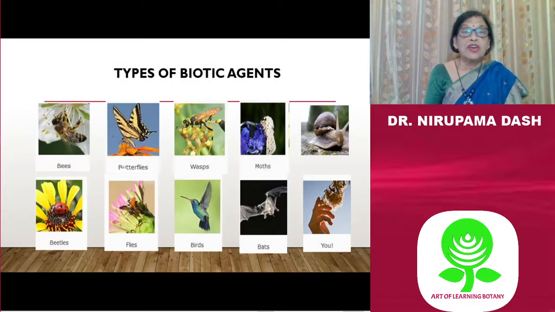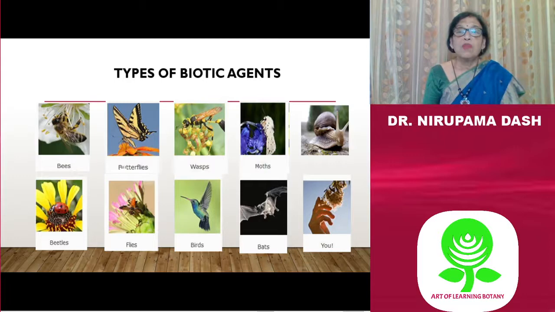There are different types of pollinators, and these include the insects, birds, and also the bats. The insects are bees, butterflies, wasps, moths, beetles, flies, and birds like hummingbirds, sunbirds, bats, and also human beings